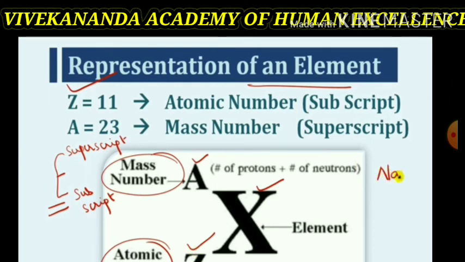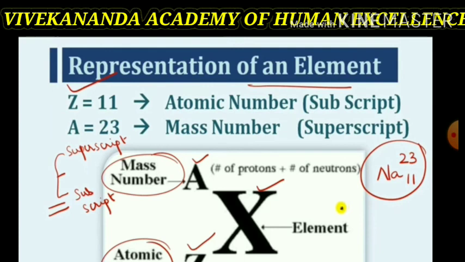Suppose, for example, we take sodium as an element. Its atomic number is 11. It will be shown at the base or bottom, and raised to 23, which means sodium has atomic number 11 and atomic mass equal to 23.